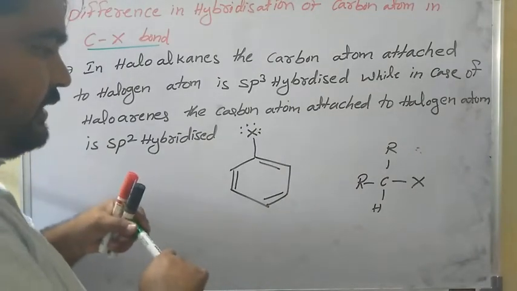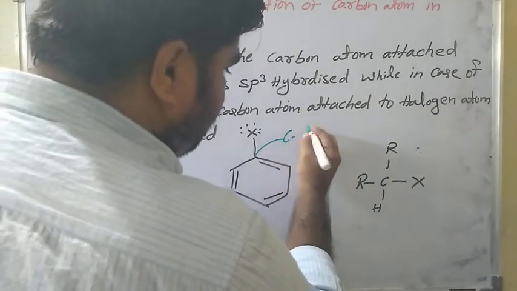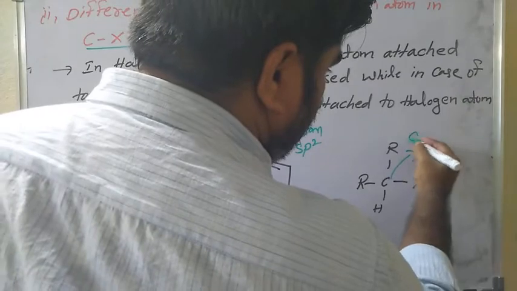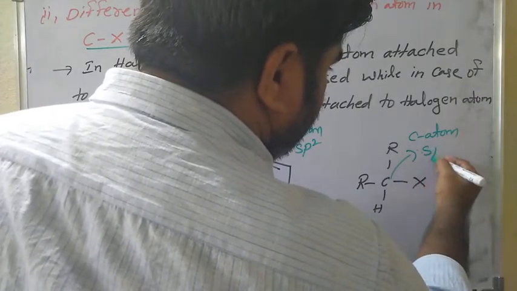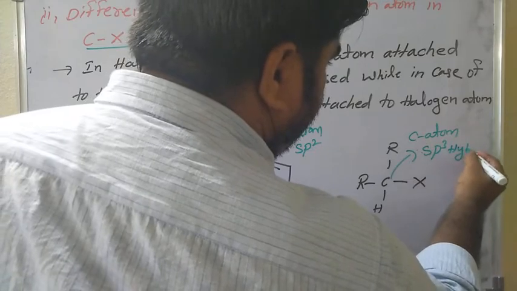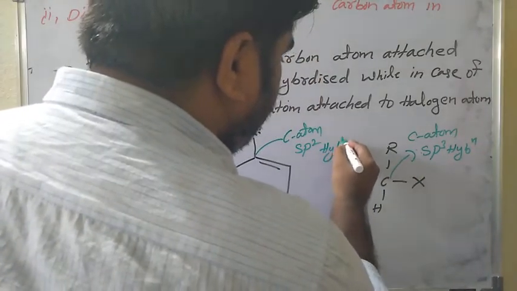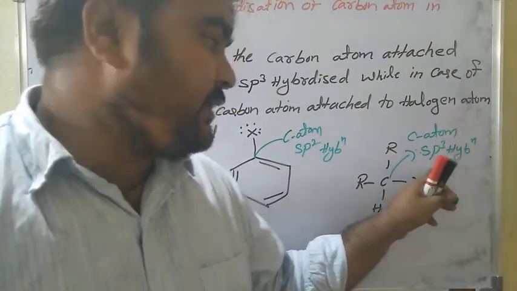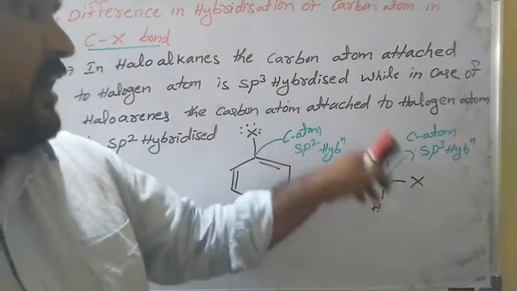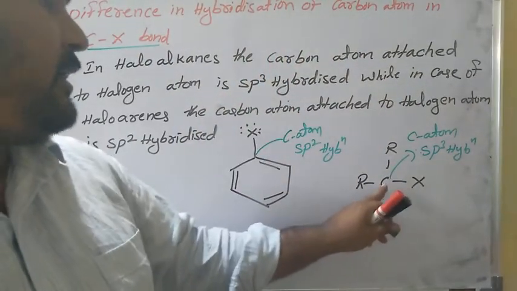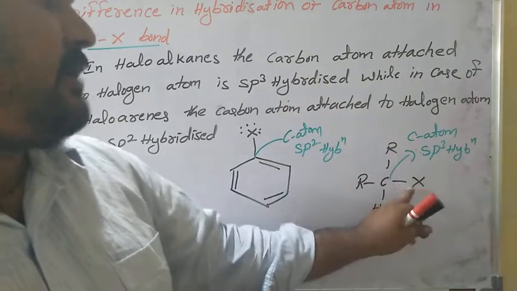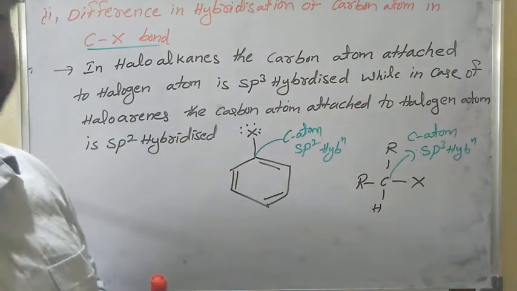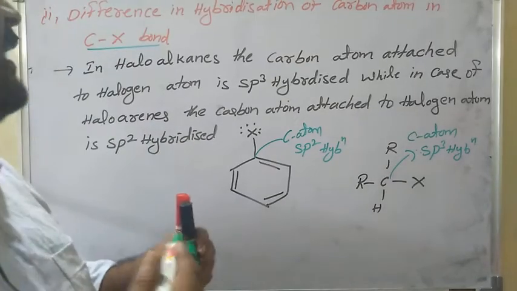See, in haloarenes, this carbon atom's hybridization is what? It is sp2 hybridized. In this carbon atom, sp3 hybridized. In haloarenes, the carbon atom is sp2 hybridized. In haloalkanes, the carbon atom is sp3 hybridized. So in haloalkanes, the carbon atom attached to halogen is sp3 hybridized, while in case of haloarenes, the carbon atom attached to halogen atom is sp2 hybridized. So there is a difference in hybridization of carbon atom in carbon halogen bond.